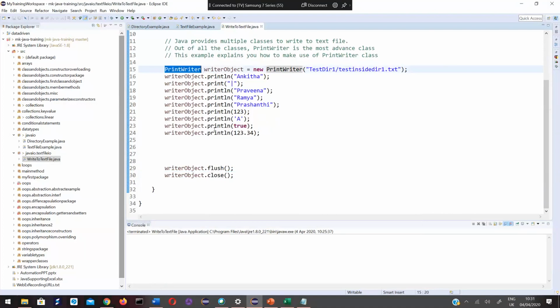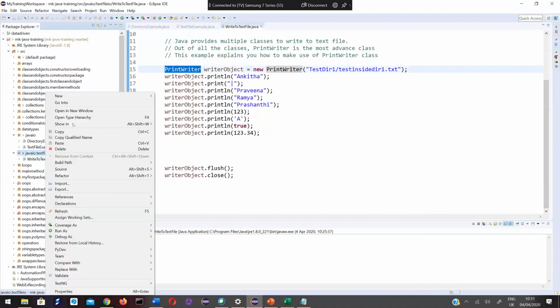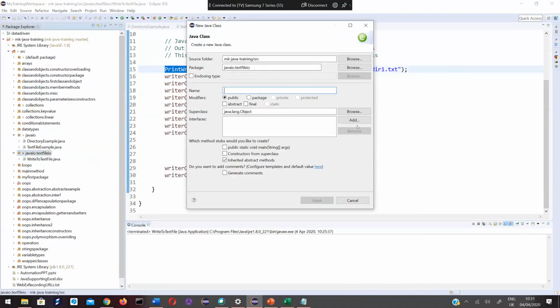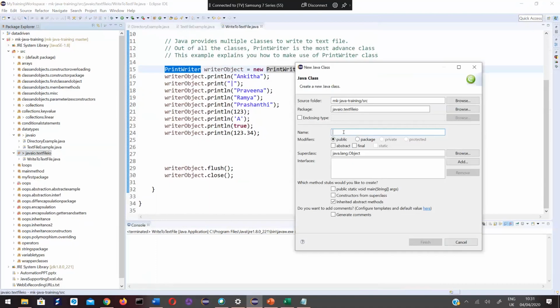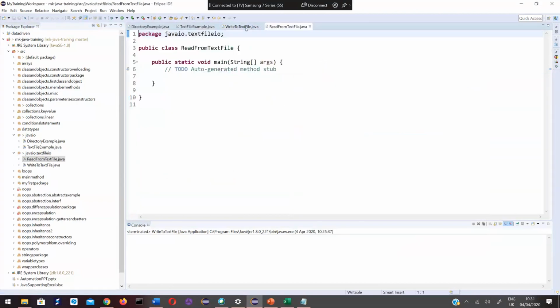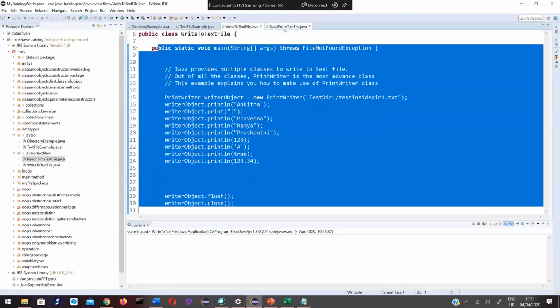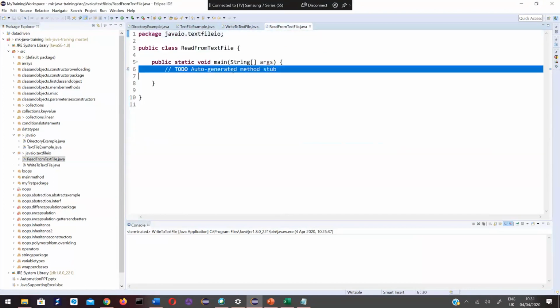Okay, now a new class. This time, I would like to create a class whose name is ReadFromTextFile. So this example is to write to a text file. This example is to read from a file which is already there.